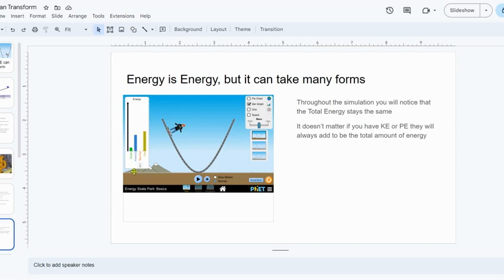Instead of saying sum of the forces, we're going to say the sum of the energies. If we add up all of these different lines, they're going to add up to be the total amount. And this total amount of energy never changes. We'll talk about that later in the year. But I want you to remember energy can't be created or destroyed. We're moving on.